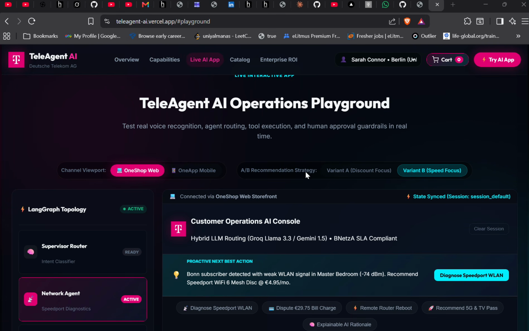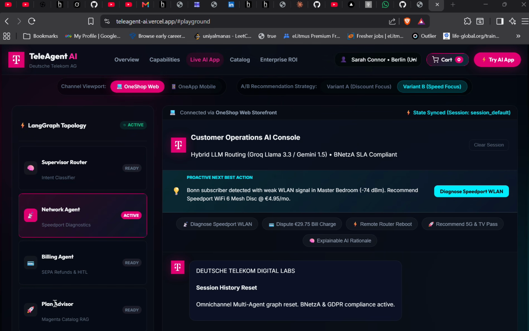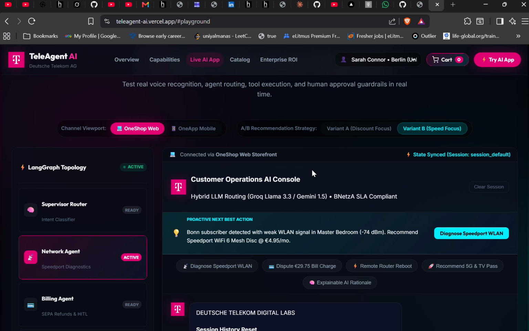And under this billing agent, or sorry, plan advisor, we have one very important feature that I want to discuss. It is variant A, discount focus, or variant B, speed focus. In different countries of Europe, and of course in this entire world, there are two kinds of people. First, those who want to buy goods at a discounted price, and in this networking site, they will want to sacrifice a little bit of speed, but they do not want to spend more money.